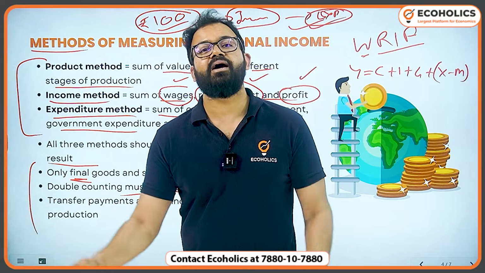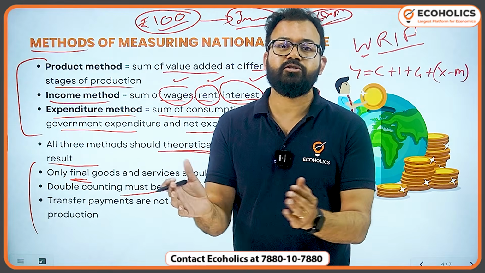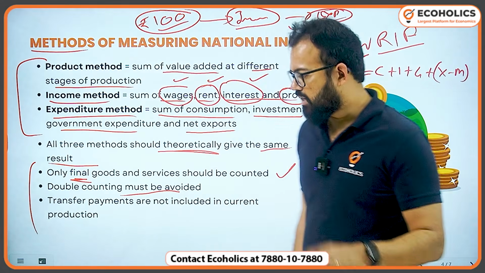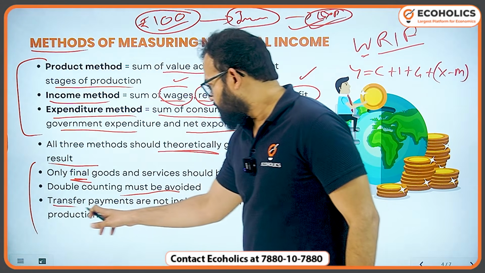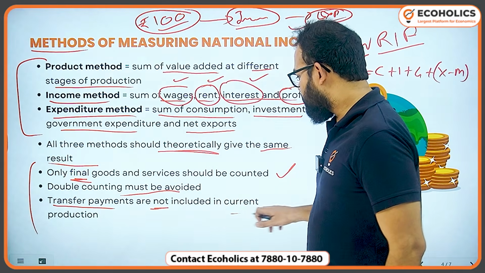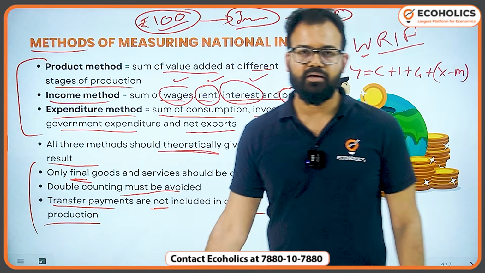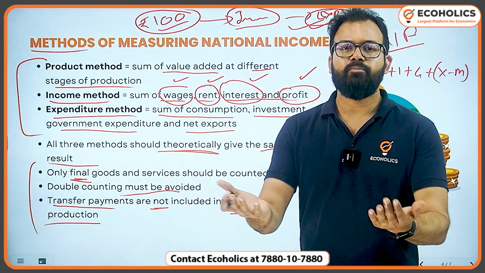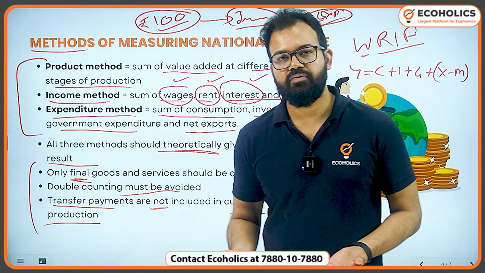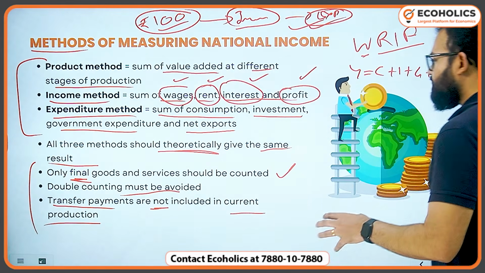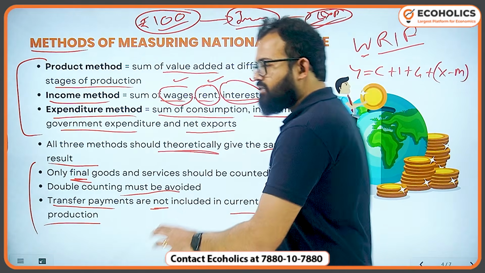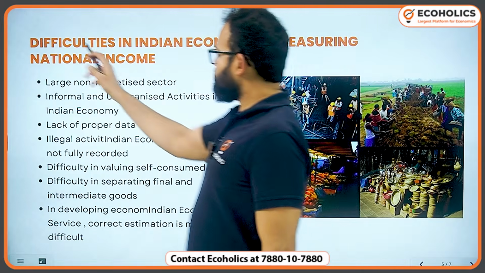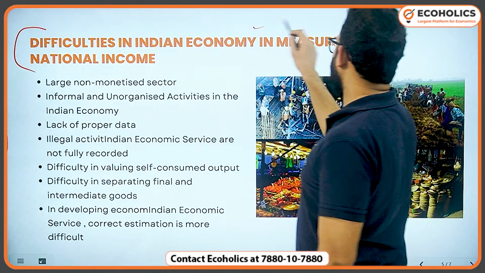But milk bought by a sweet shop for making sweets, that's intermediate goods. So there are certain problems in the calculation, we'll see later on. Transfer payments are not included in the current production. Like for example, pension. So currently I'm not producing anything, but I'm receiving money. Unemployment allowance, scholarship I am receiving. So these are all called transfer payments, are not included because they are not part of current production. Okay. Now difficulties in Indian economy in measuring national income.